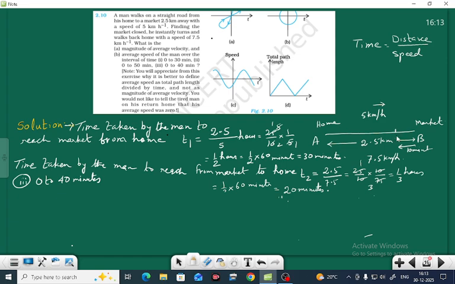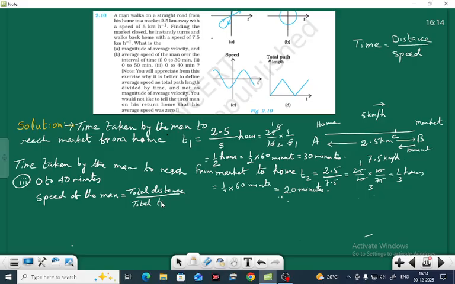Suppose this is the distance of C. BC you have to find, right? So we are getting the speed of the man in 0 to 40 minutes. Speed of the man is equal to total distance by total time.